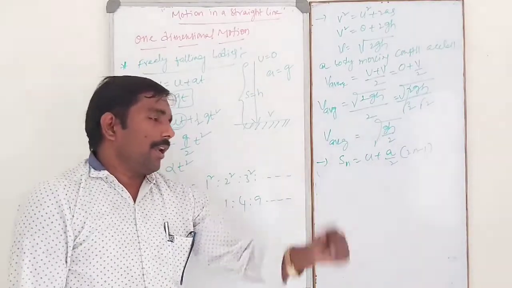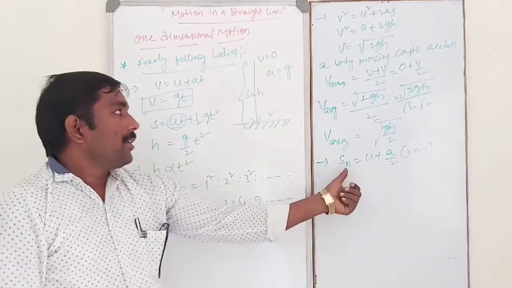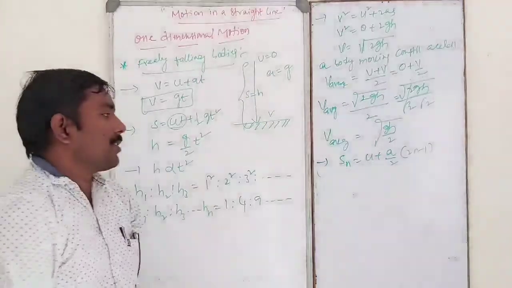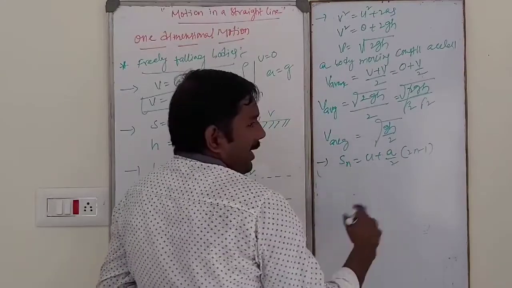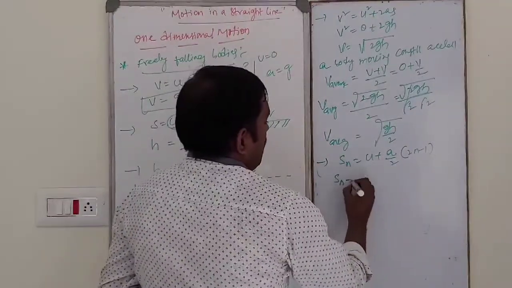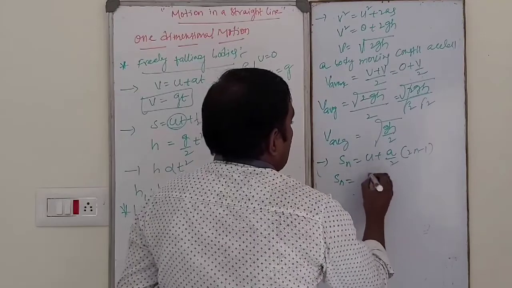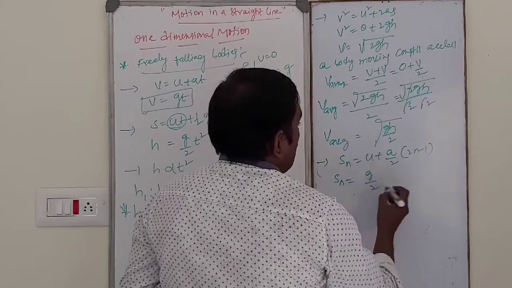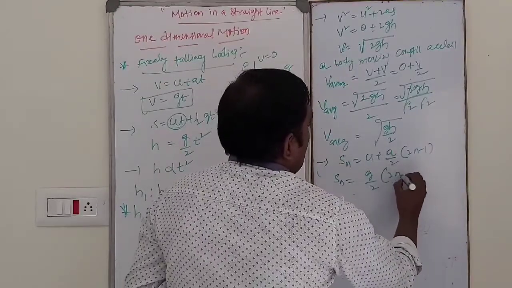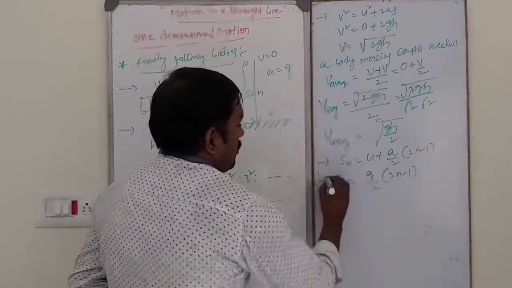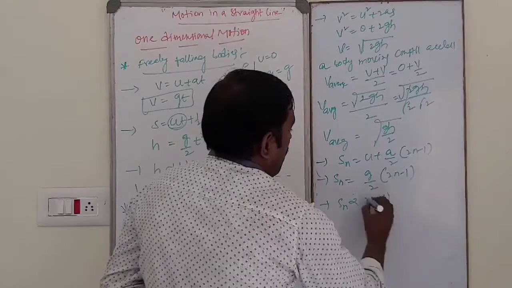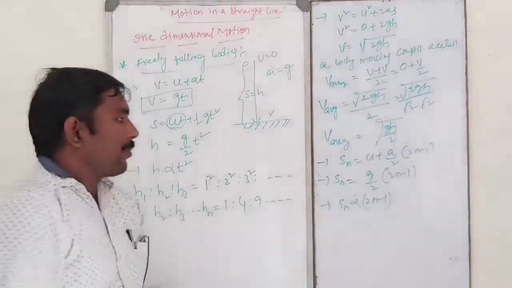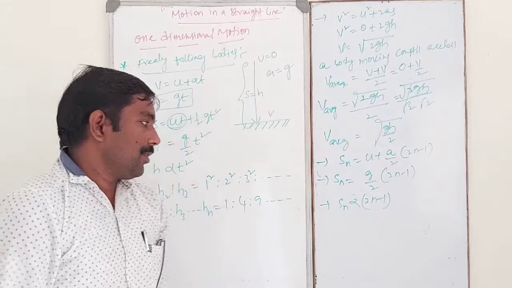In case of freely falling bodies, distance traveled by the body in the nth second, Sn is equal to initial velocity 0 plus g by 2 into 2n minus 1. So Sn is proportional to 2n minus 1.